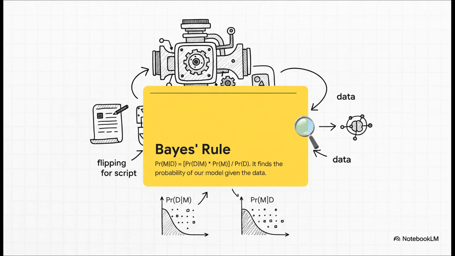Its superpower is that it lets us flip the script on conditional probability. See, it's often pretty easy to figure out the probability of seeing certain data if our theory is correct. But what we really want to know is the other way around. What's the probability that our theory is correct given the data we've just seen? Bayes' rule lets us make that flip.